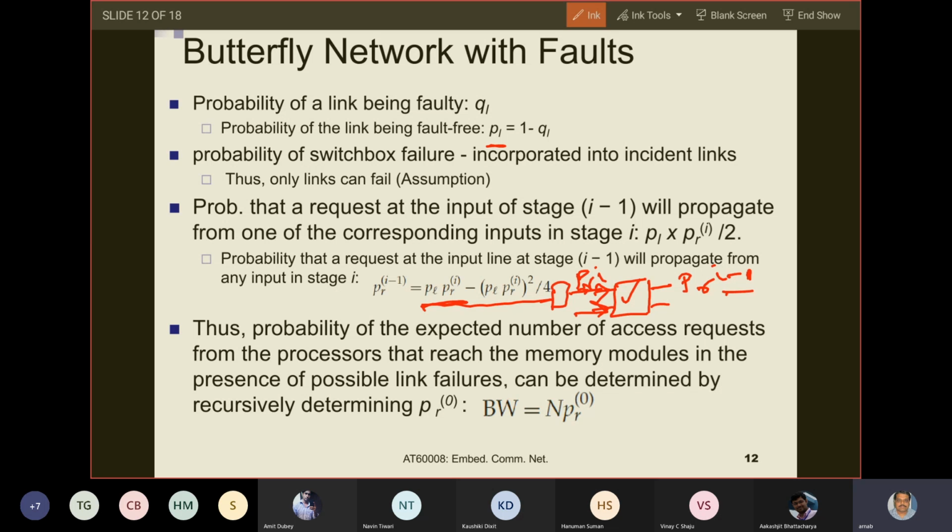Thus, the probability of the expected number of access requests from processors that reach memory modules in the presence of possible link failures still remains the same, and the answer is whatever was previous, but then the value of PR0 will now change because of link failures in this way. Right? So we proceed.